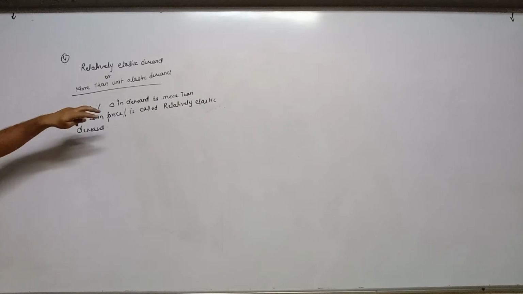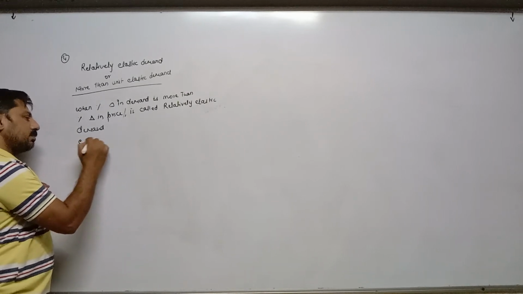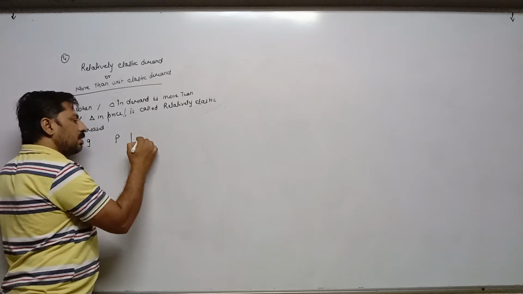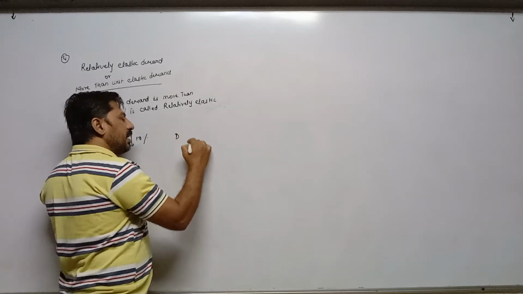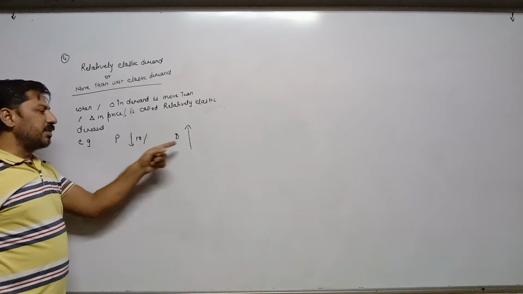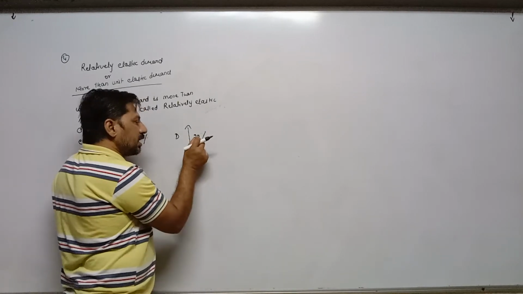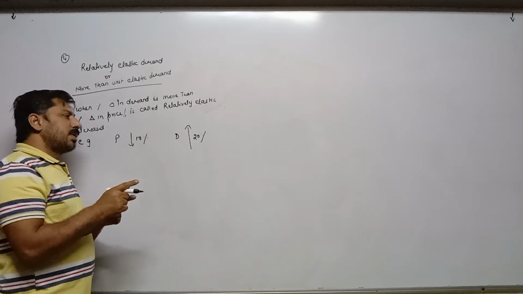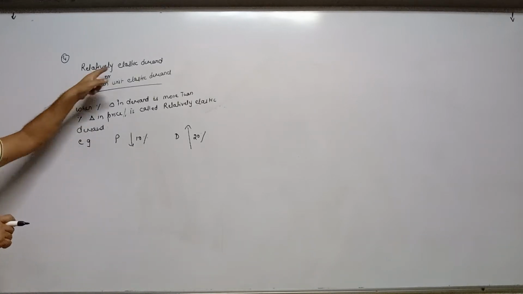So here percentage change in demand remains more than the percentage change in price. For example, price decreases by 10%. As a result, demand increases. We all know, because there is a negative relation. But by how much percentage? Suppose 20%. So here the percentage of demand is more. So whenever the percentage change in demand is more than the percentage change in price, then it is called relatively elastic demand.